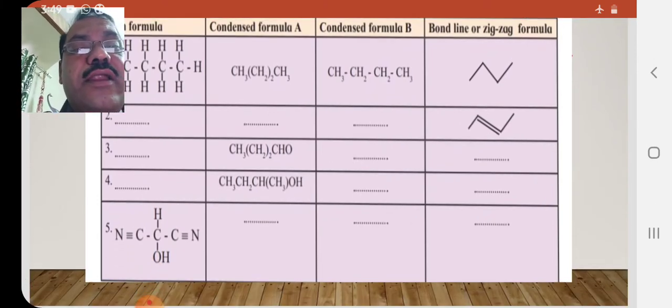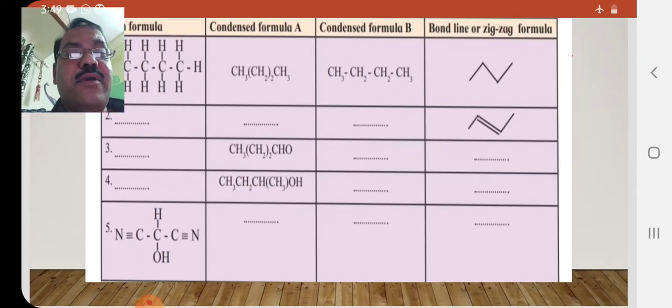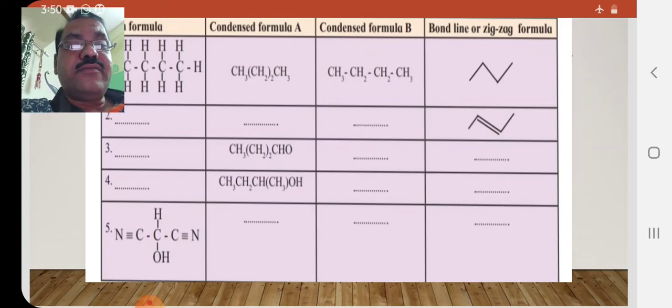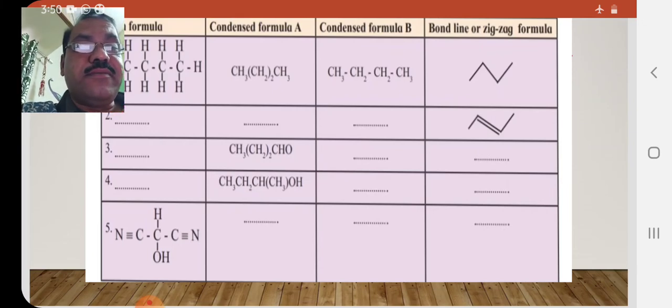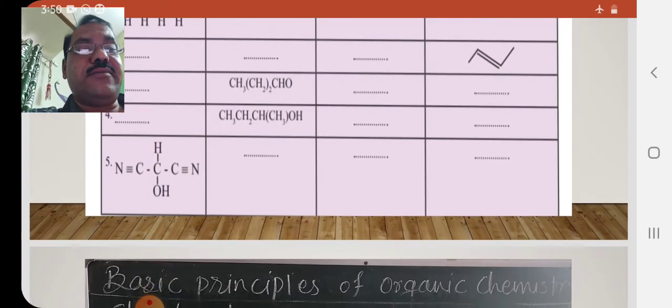And if you have any doubt, you can ask me on WhatsApp or call me anytime. Or if you tried this, draw this table on paper in your book, take a picture and send it to me. If there are any corrections, I can call you and I will correct your mistakes.